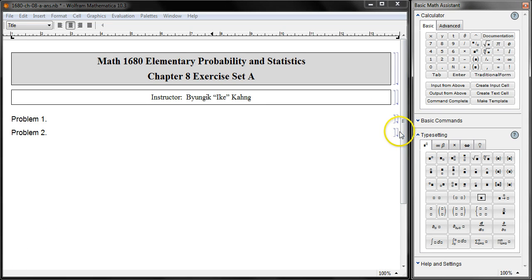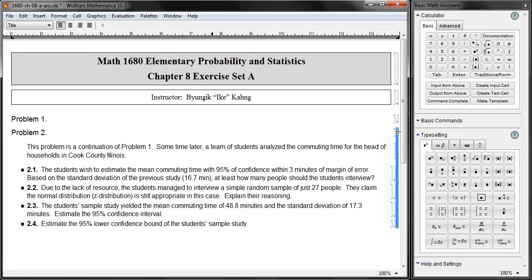Now let's resume problem 2. Problem 2.1, we did it in the previous video, and this one is tricky. It's about determining sample size. I don't want to go back to that, so let's go over to the next one and review this one.